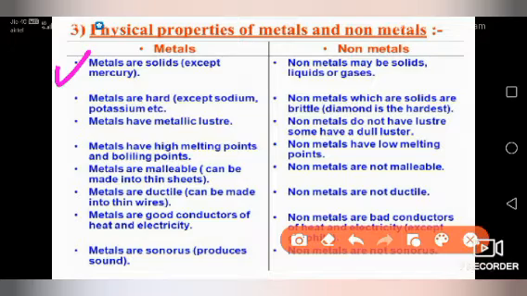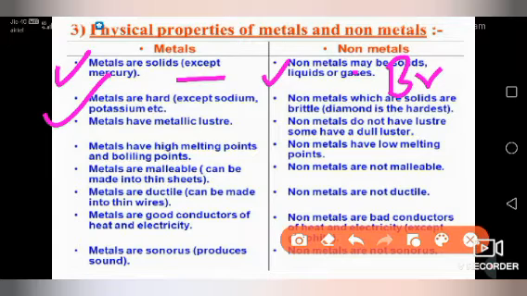So the first difference is on the basis of state and hardness. All the metals are solid except mercury. Non-metals can be solid, liquid or gases, but only bromine is liquid. Br is the formula. Bromine is a liquid. Rest all are gases. And carbon, diamond, is the hardest substance.